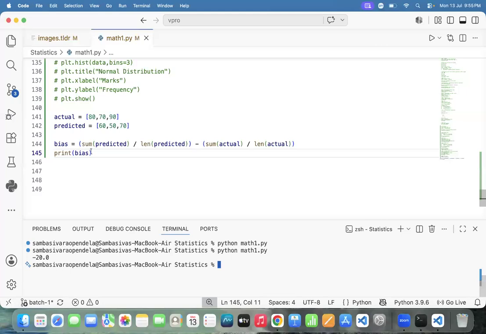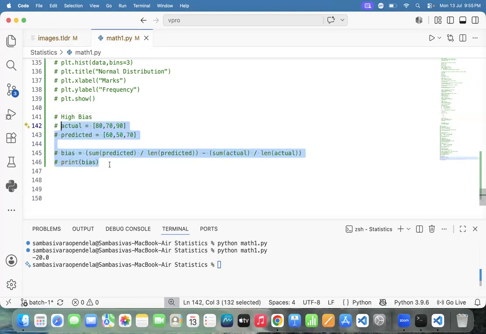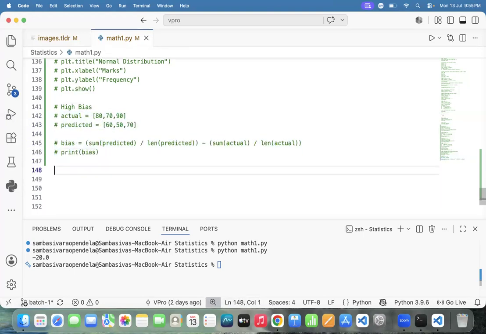And do one example with the low bias also. I'm requesting you people to do one example with the low bias also.